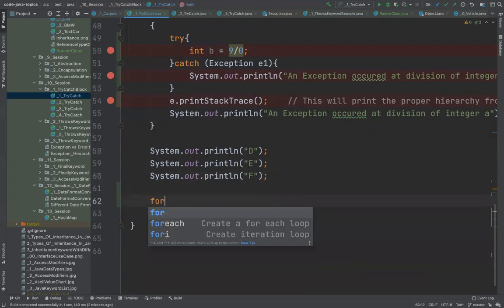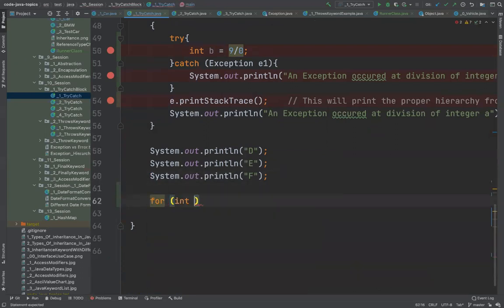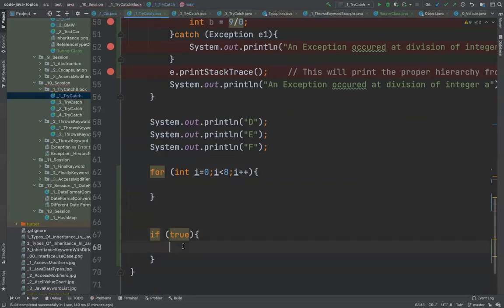For example, you can do for int i equal to 0, and then i less than, let's say, 8, i plus plus. And the next example I will take is an if condition, so if true. So there are two examples I'm taking.